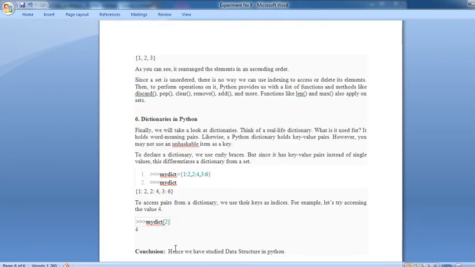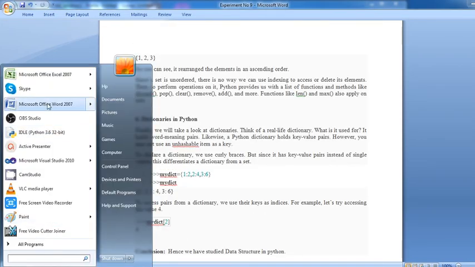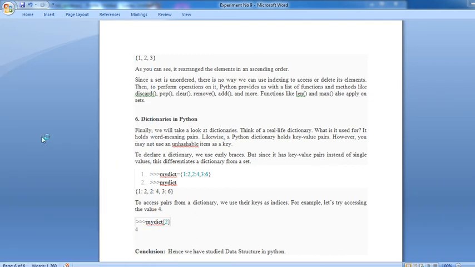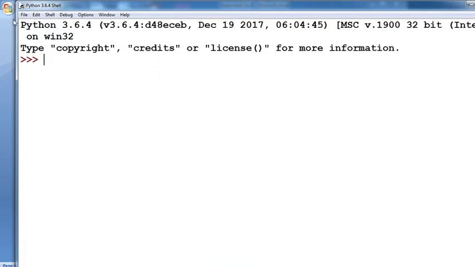Now this is the theory part. Now we will see practically how lists, tuples, sets and dictionaries are carried out. Now open Python. Now see here, directly the command prompt. Whatever you define, for example, languages.